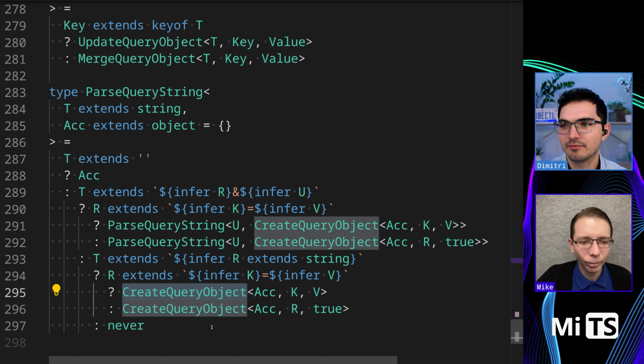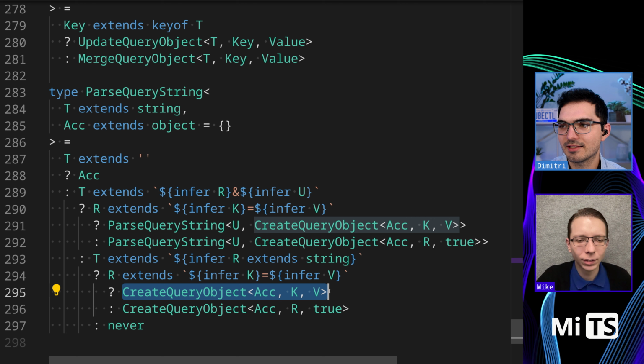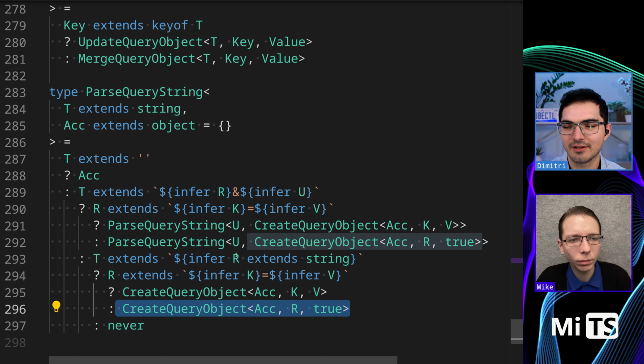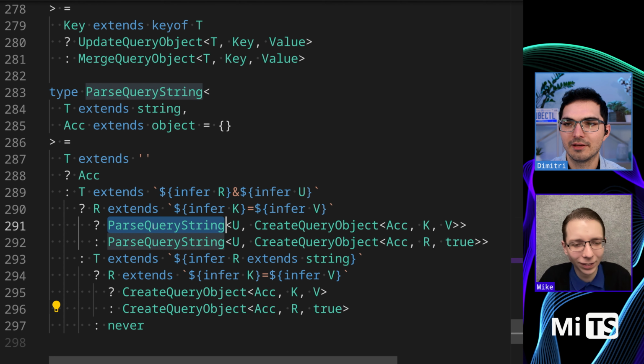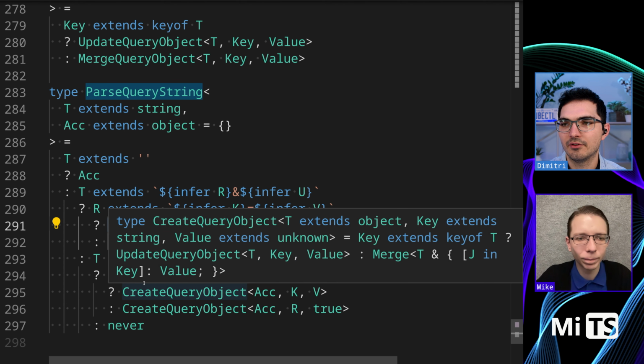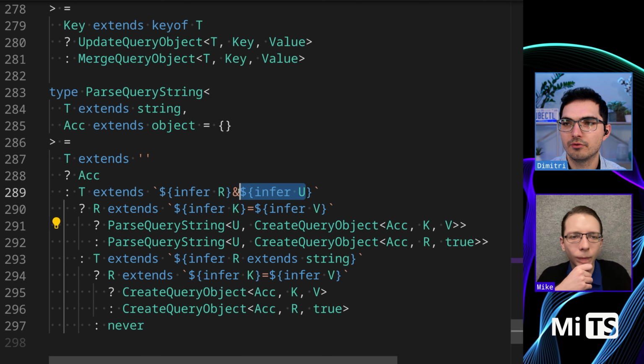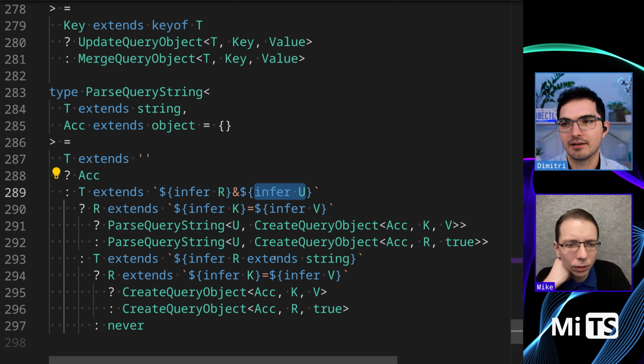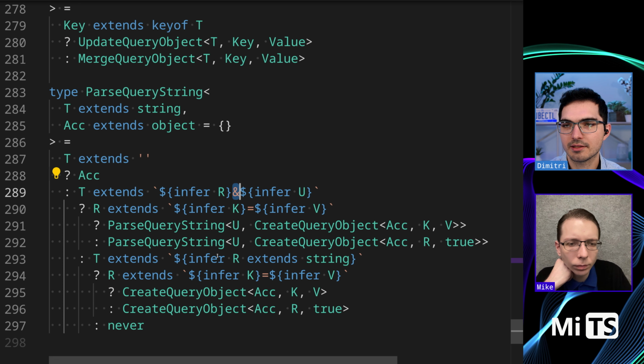It's very similar. You see here, this stuff is exactly the same. This stuff is exactly the same. There's a way to refactor it out, I think. But anyway, we'll leave it. Then we recurse at that level, passing in u. So u, notably, is the rest of the string, like the next element after the ampersand. So we're going through piece by piece like that, separated on the ampersands.